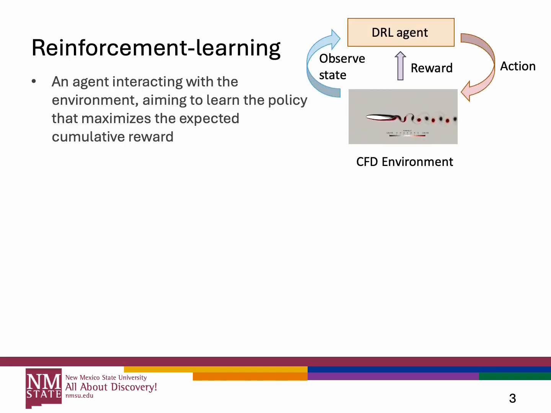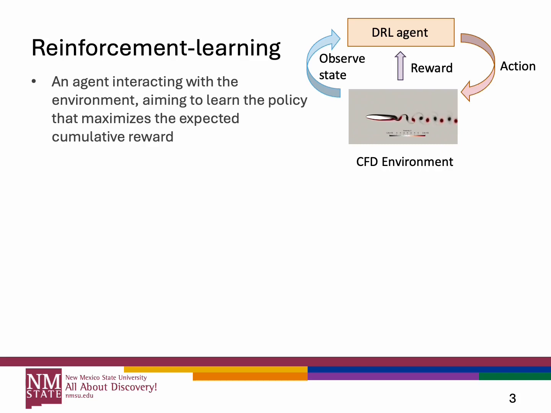So without further ado, I will give a brief introduction to reinforcement learning. In reinforcement learning, the agent, or the deep reinforcement learning agent, interacts with the environment. As you see here, it interacts with the environment. In our case, it's a CFD environment. The agent interacts with the CFD environment through three channels. First is the observed state. This is what we set up, and it's the variable we want the agent to see in order to make a decision.